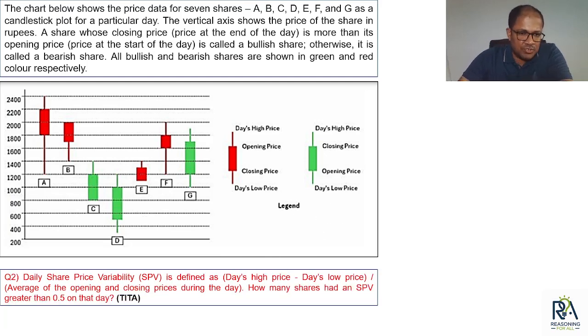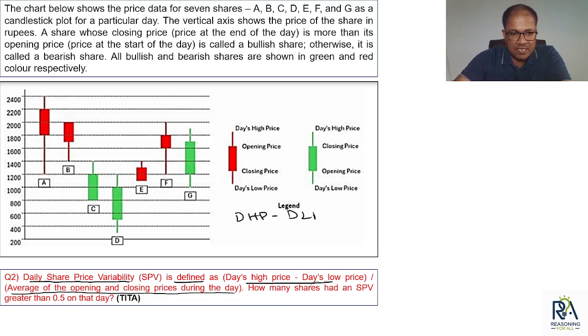Okay, so here also if you observe, the question is about a similar calculation. Daily share price variability is defined as, okay, we read this. Let's hold on a second. Okay, so we read this average of the opening closing price. Yes, so wahi hai, the same thing, that is your daily high price minus daily low price upon opening price plus closing price by 2. वही चीज हमें करना है. Now what the question is asking, how many shares had an SPV greater than 0.5 on that day?